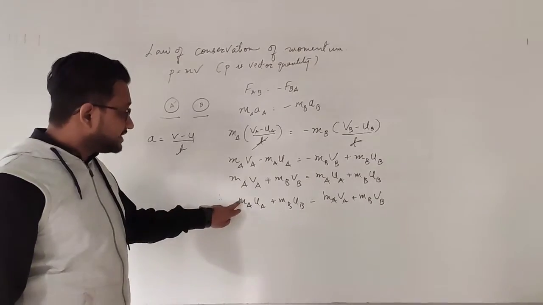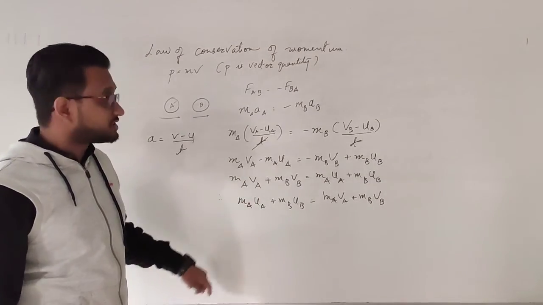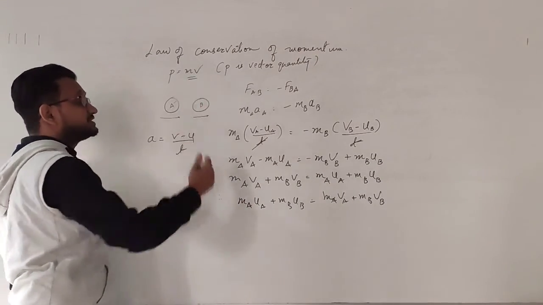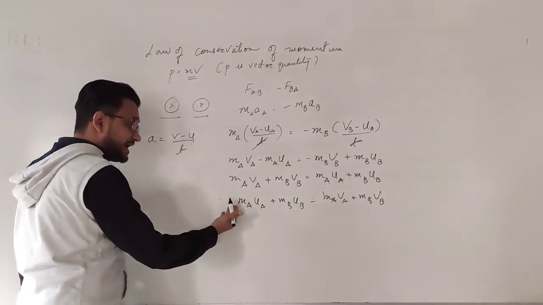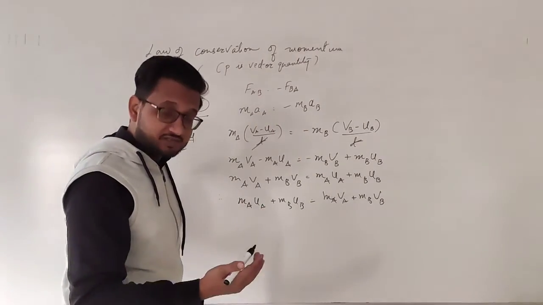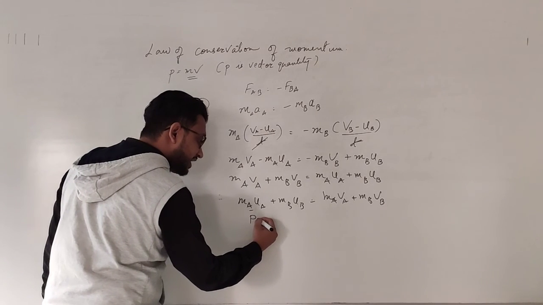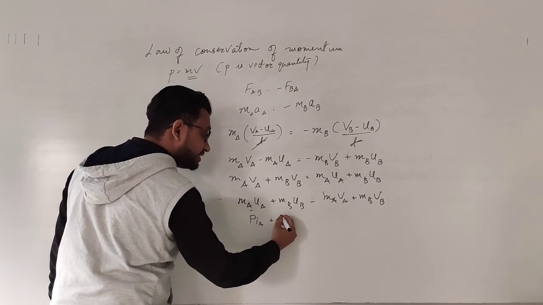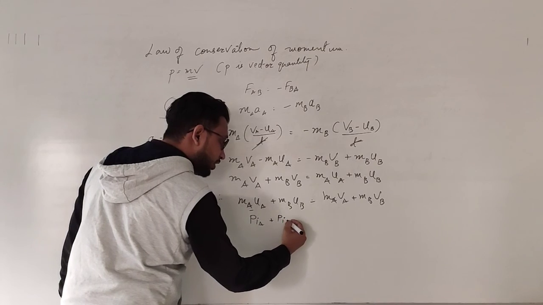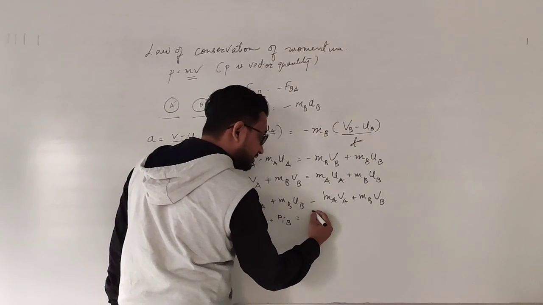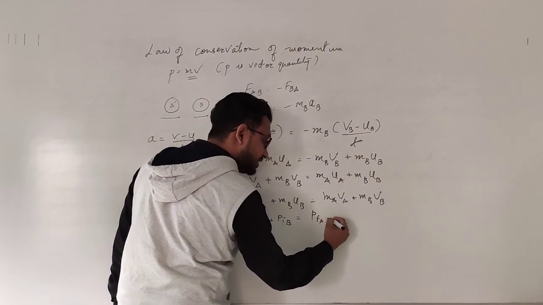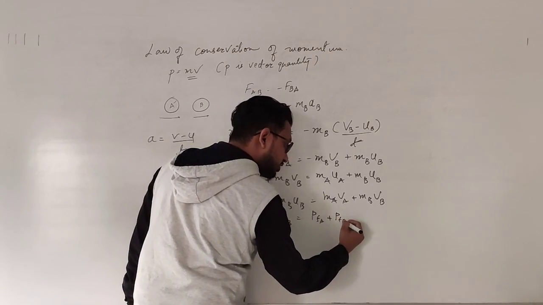Now what is M into velocity? U is initial velocity. We know that mass into velocity is momentum. So this is M into U, initial velocity. That means initial momentum of ball A. So I am writing Pi of ball A. Similarly, Pi of ball B. And over here, final momentum of ball A plus final momentum of ball B.